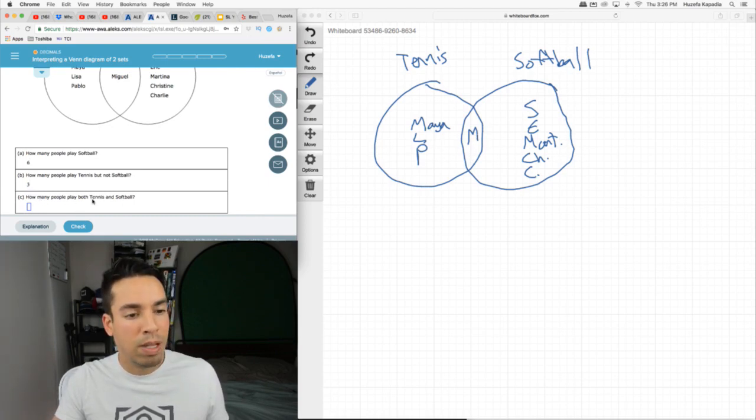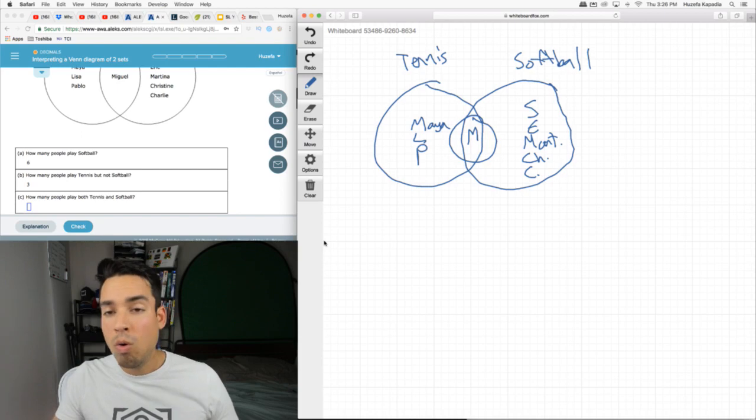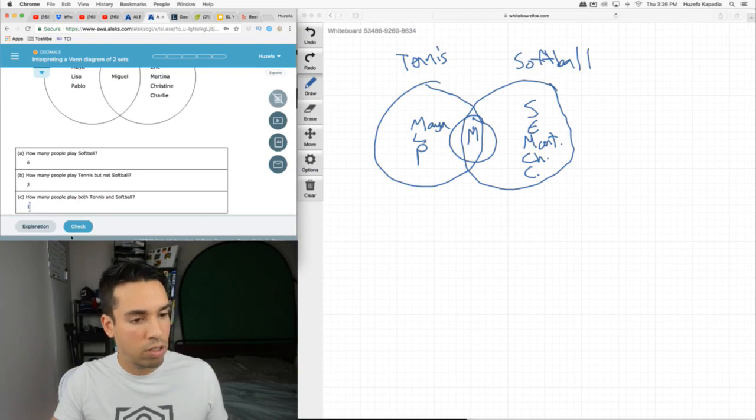And last, how many people play both tennis and softball? To play the 2 sports combined, it's just Miguel. If they say play tennis or softball, it would be everybody. But it's both those, it's just this one person who lives in both universes, which is Miguel.